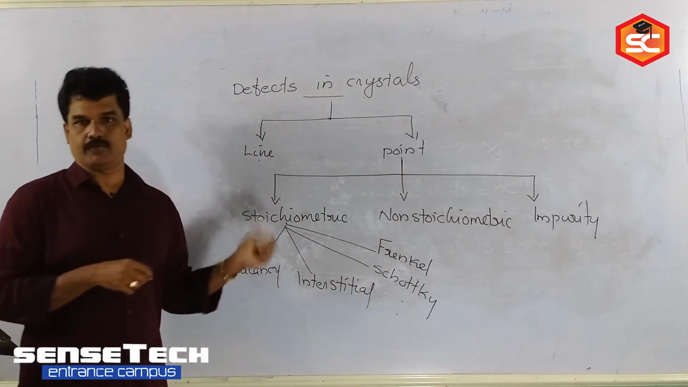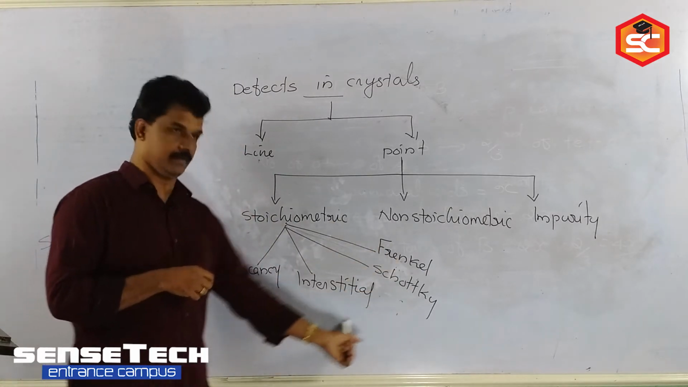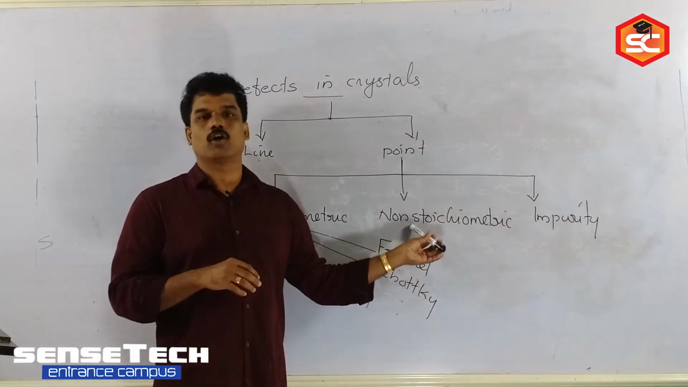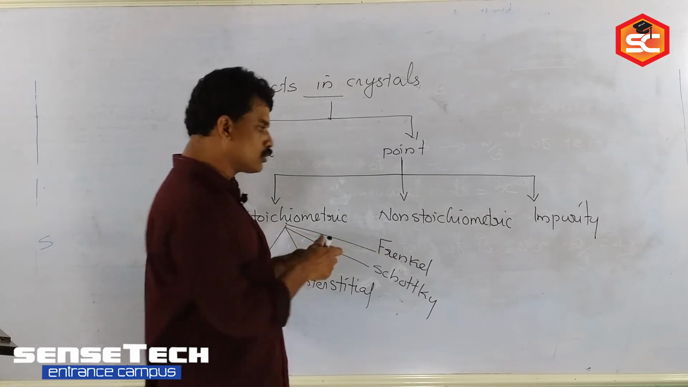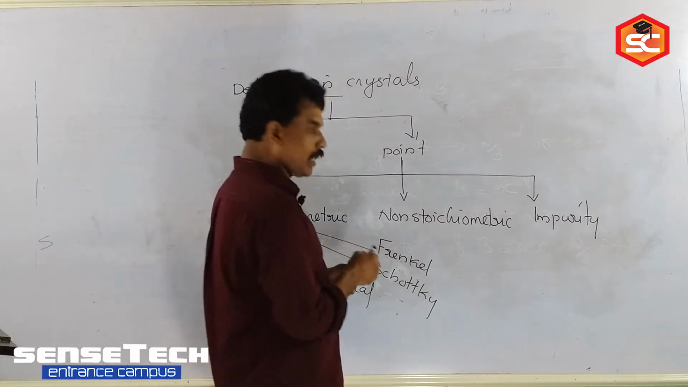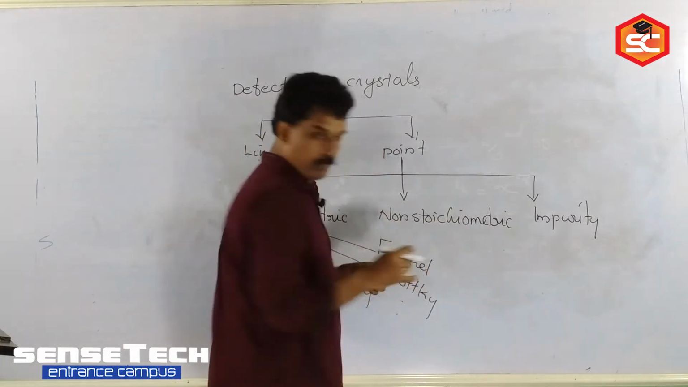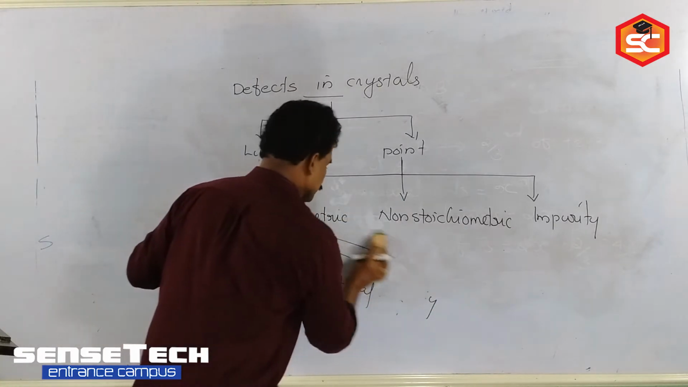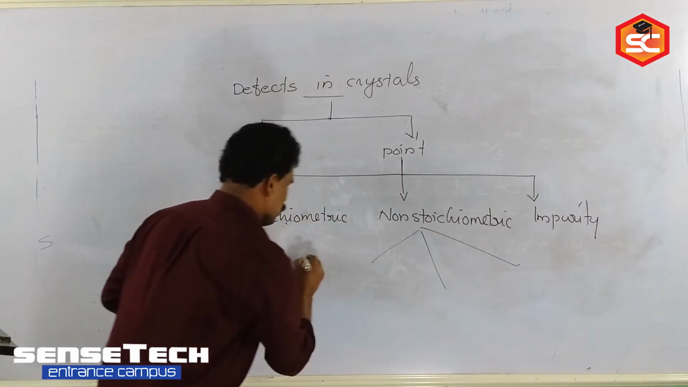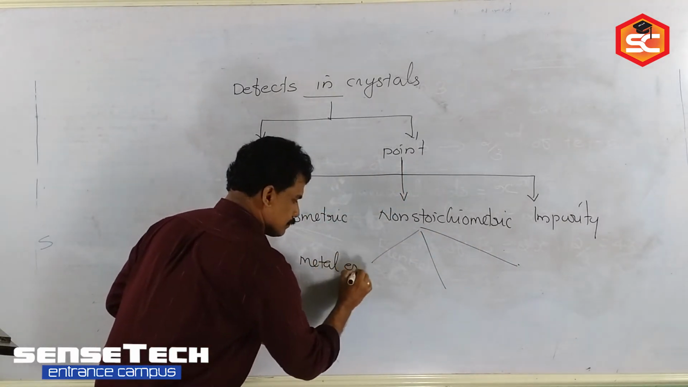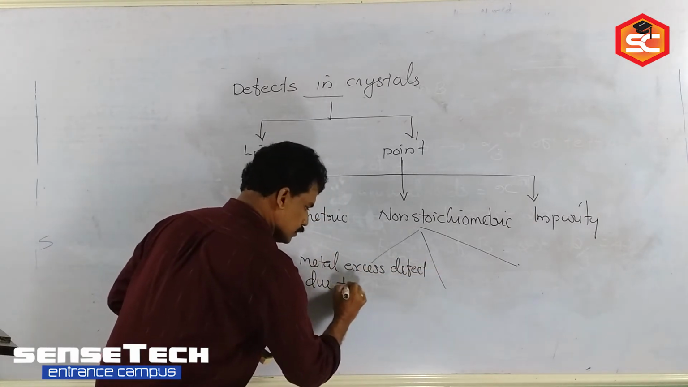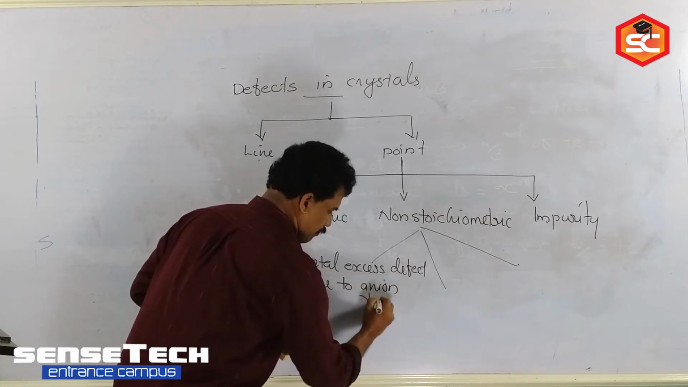These are stoichiometric defects. Only the theoretical part, which you can learn directly. Then come to non-stoichiometric defects. There, after the defect, the crystal does not maintain its stoichiometry. How many types of non-stoichiometric defects did we study? There are 3 types, 3 branches you can draw. First one is metal excess defect due to anion vacancy.